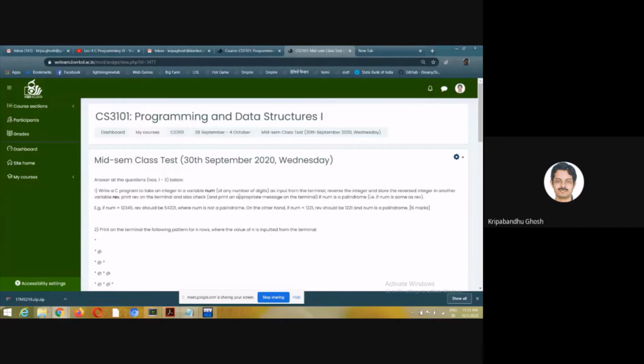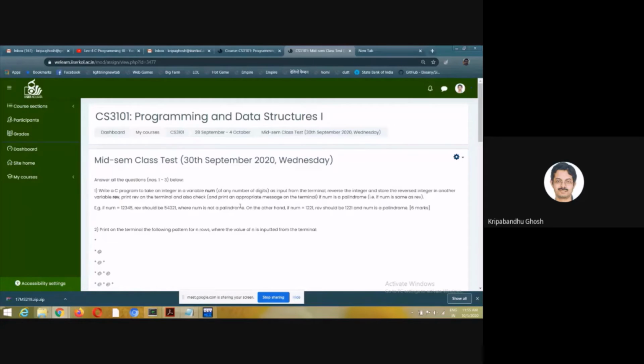Please write a program which will contain a function that takes num as an argument and returns rev. And there will be another function that takes num as input and returns 1 if it is a palindrome and 0 if it is not.